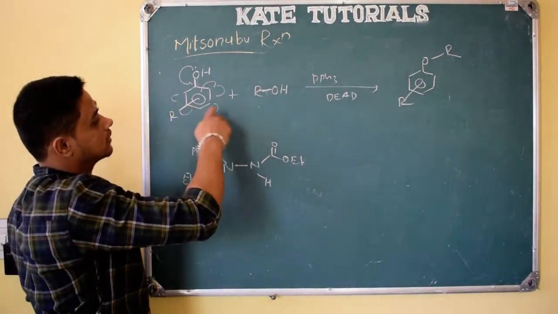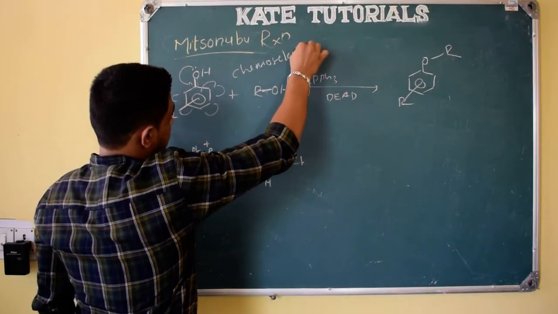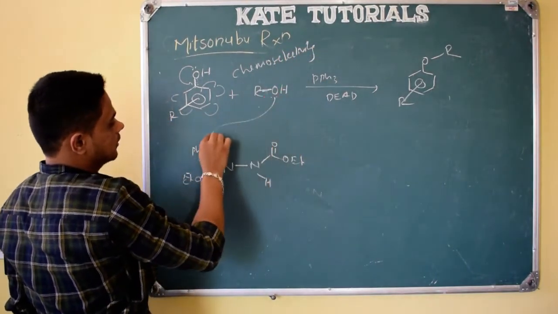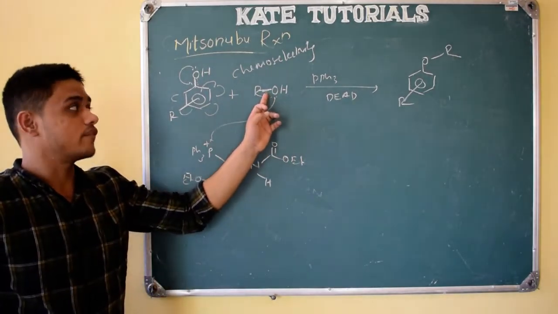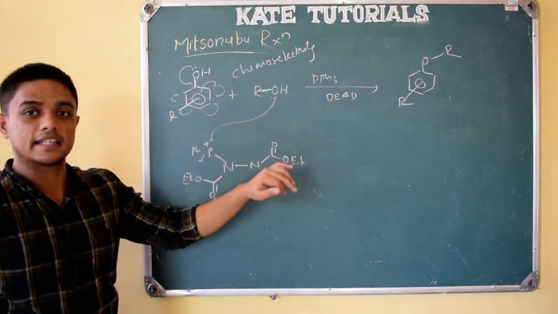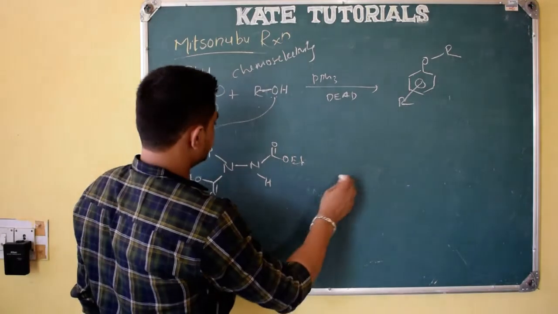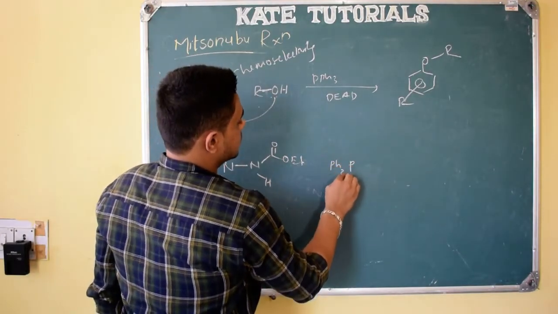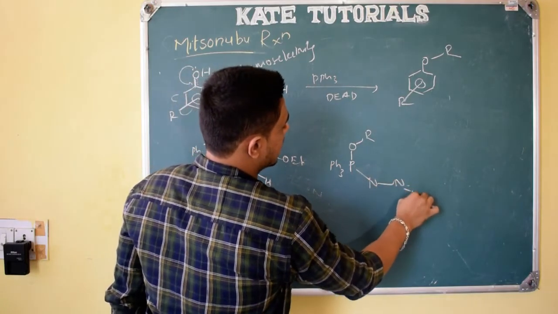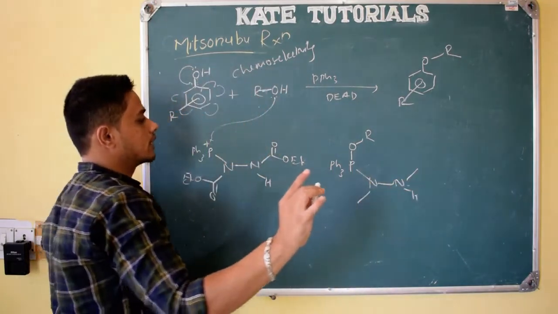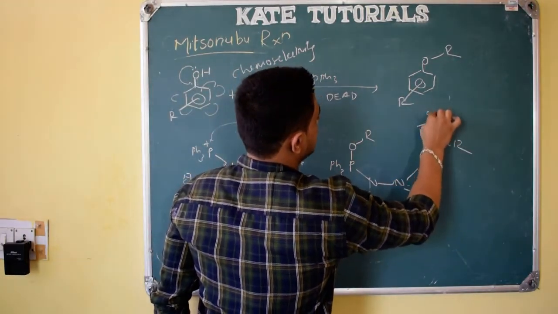But which oxygen? Chemoselectivity comes into play, it will attack only this oxygen. The reason also I have told, because this bond will be very weak, it can be broken easily in the next step compared to this, because here it will be a partial double bond. So what happens, as usual, phosphorus gets neutralized, oxygen are here, and here nitrogen, here hydrogen, electron withdrawing group, right? And we are left with phenol, which is substituted phenol like this, OH.